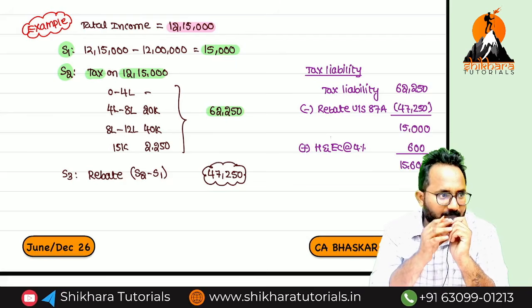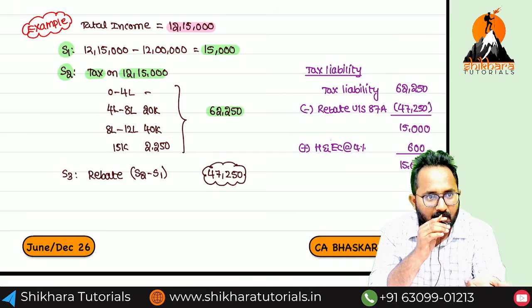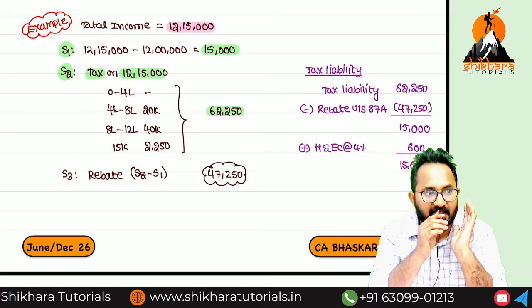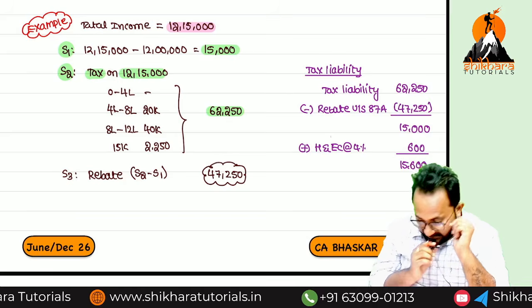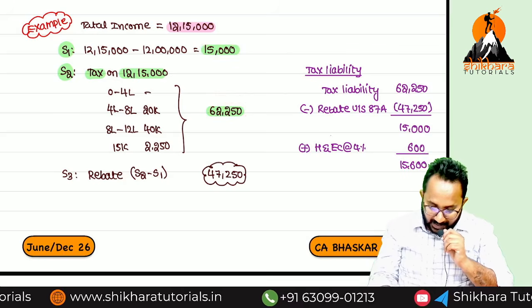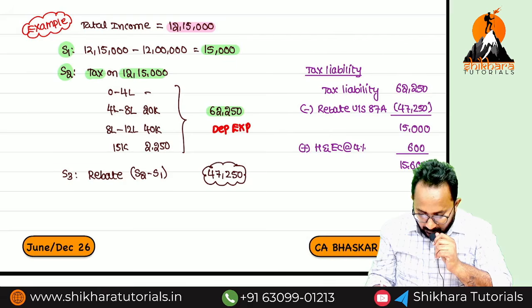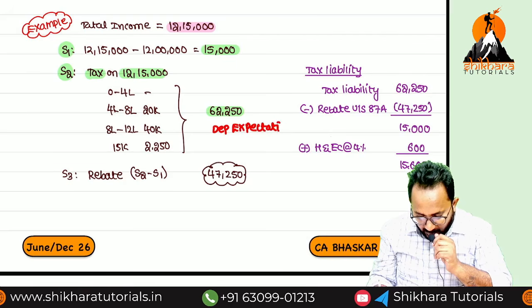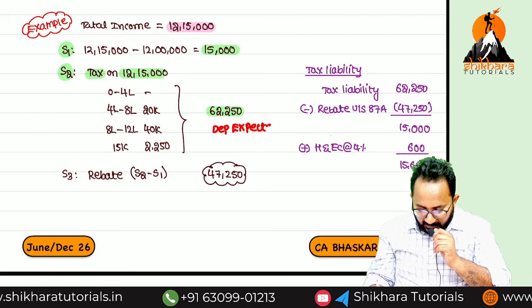Because they have given an option, no need to pay tax until how much total income? 12 lakh. Additionally and marginally I earned how much? 15,000. But they are asking how much tax? 62,250. This is the department's expectation.